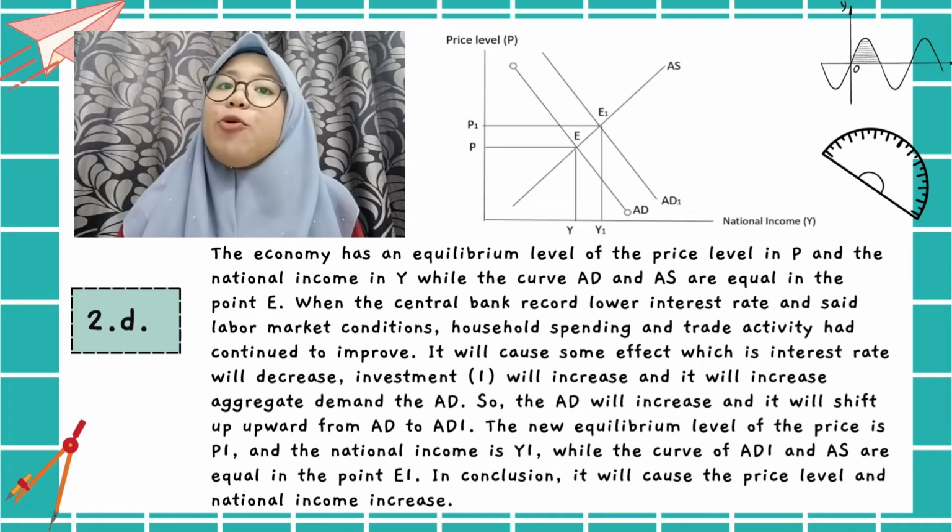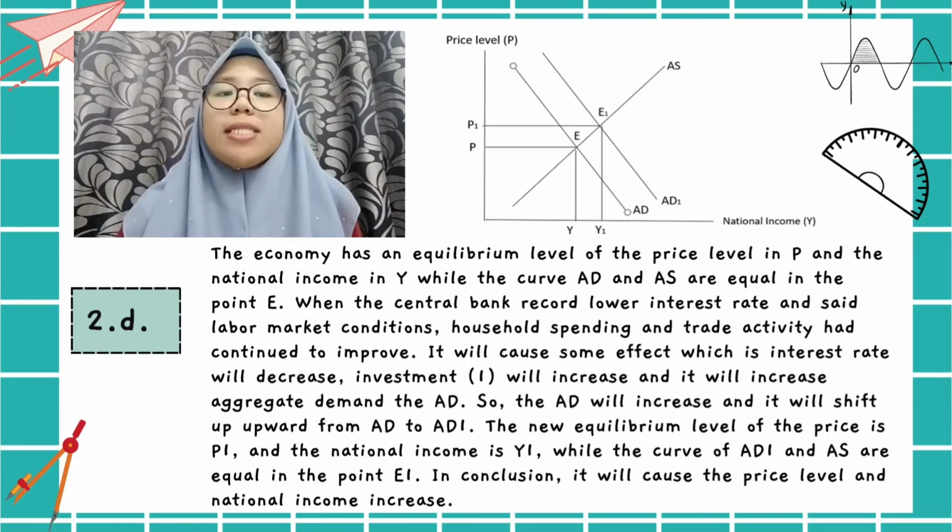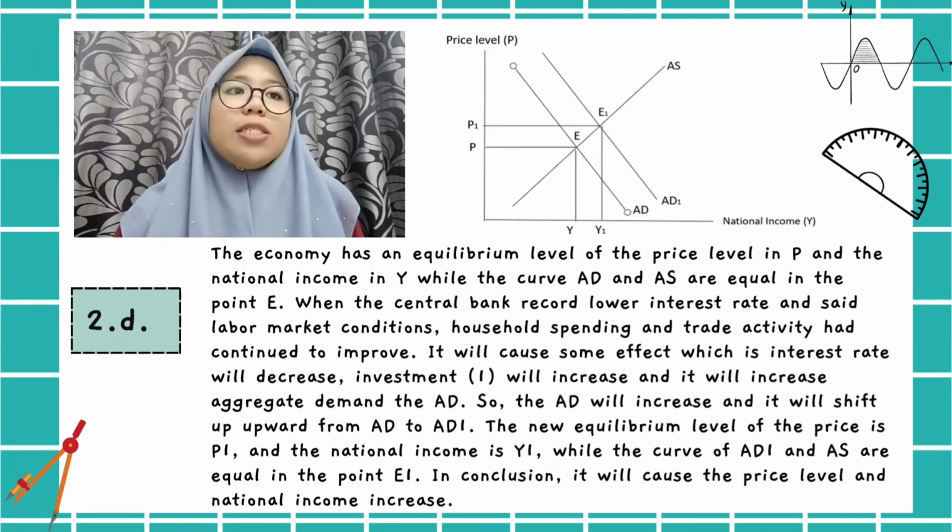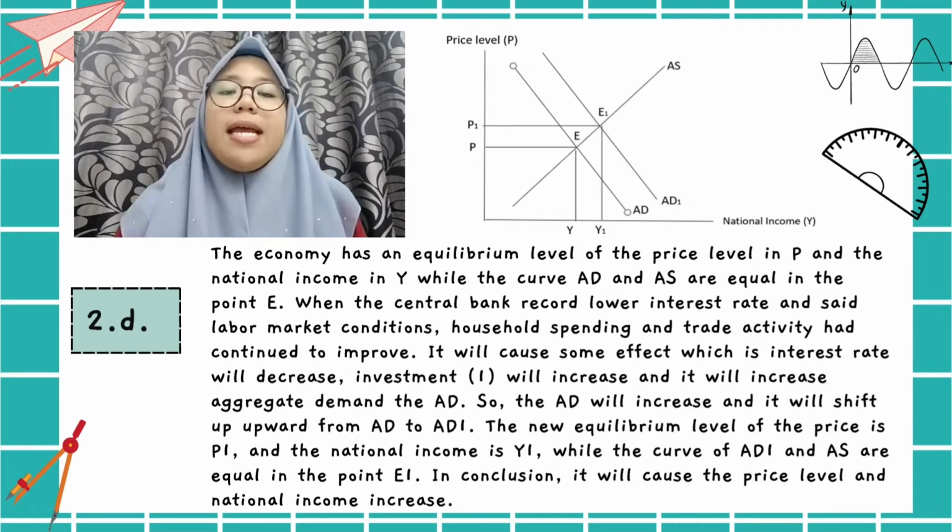After that, the new equilibrium point is E1, where the line C plus I plus G plus X minus M, FE shifts upward to C plus I plus G plus X minus M, and intersects with the line Y equal AD. The national income is Y equal 13,000 billion.